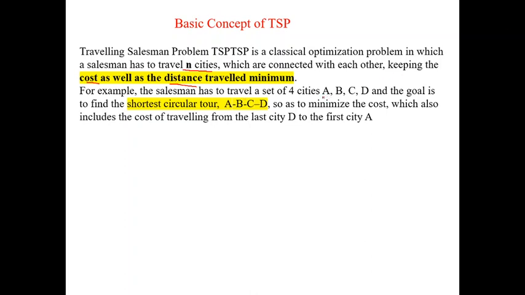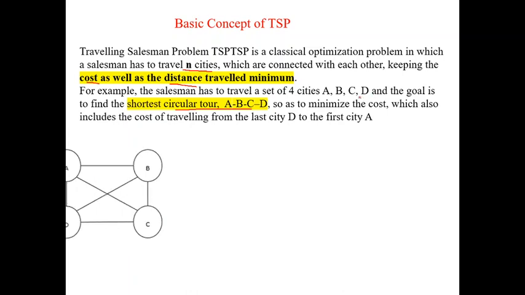Whatever city he has started from, he has to come back to that city. You call it circular tour traveling. For example, if the salesperson has started at city A, then he has to visit B, from B to C, C to D, and again from D to A.